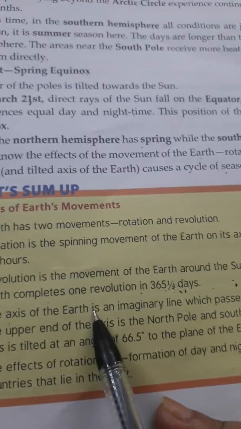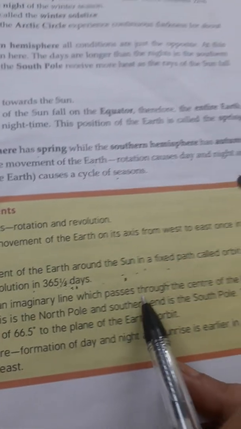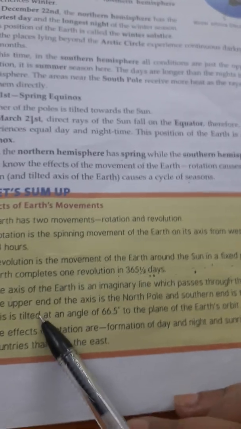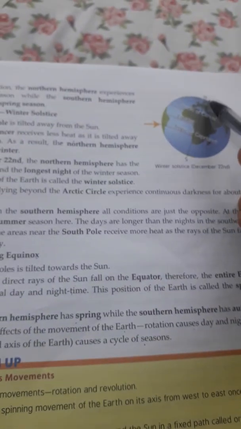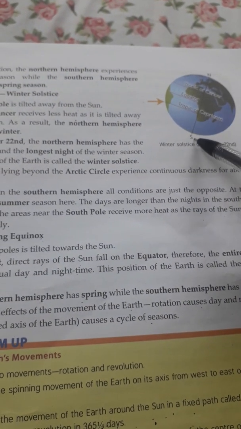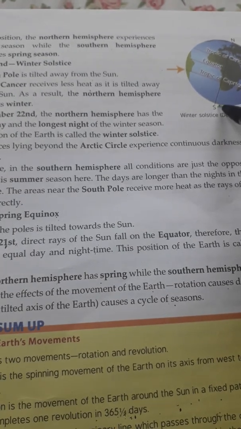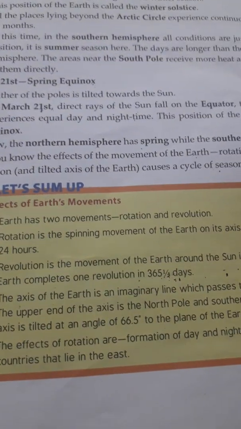The axis of the earth is an imaginary line which passes through the center of the earth. The upper end is called North Pole, and the lower end is called South Pole.